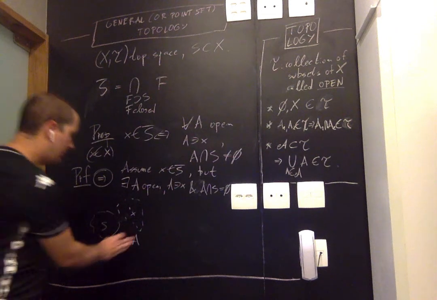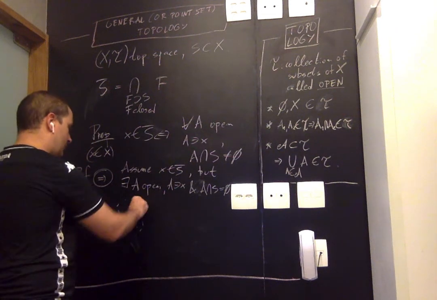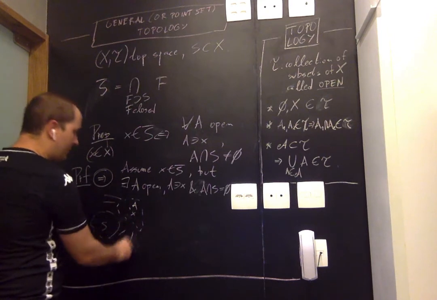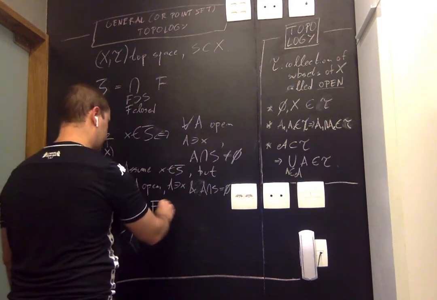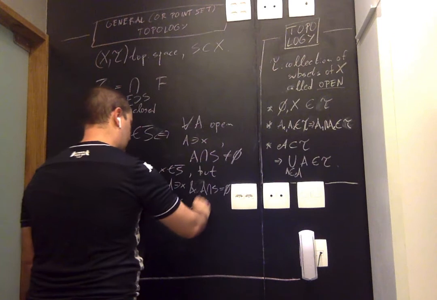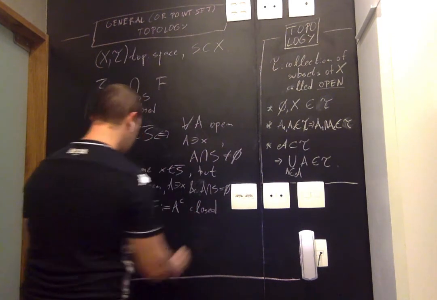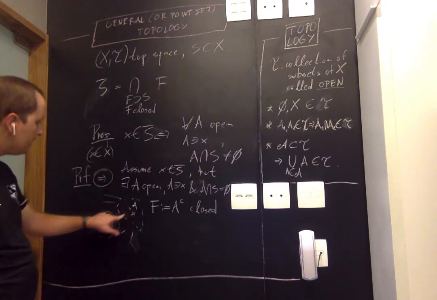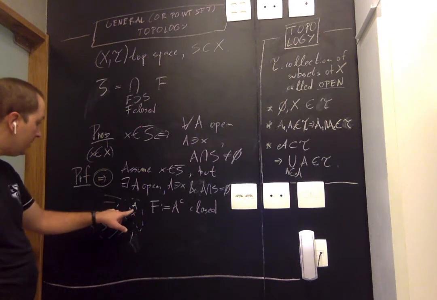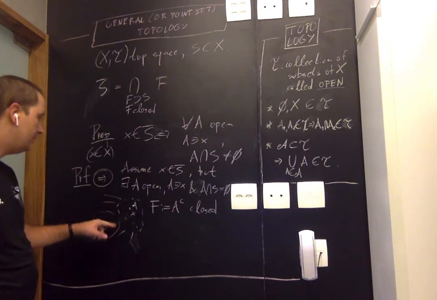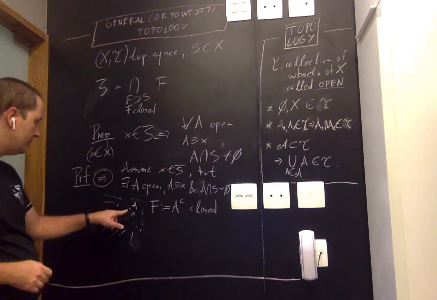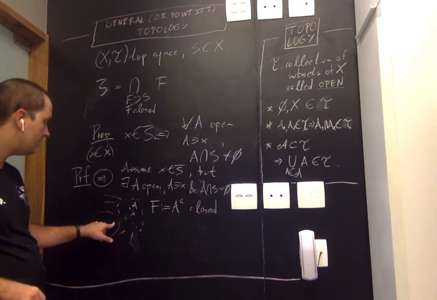And how is that? Okay, A is the set here, right? What about the complement of A, call it F? It's closed. Notice, if A doesn't intersect S, then the complement of A must contain S. It's easy to see that in words. A and S have no points in common.